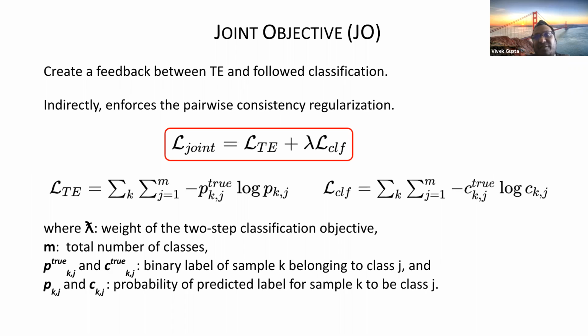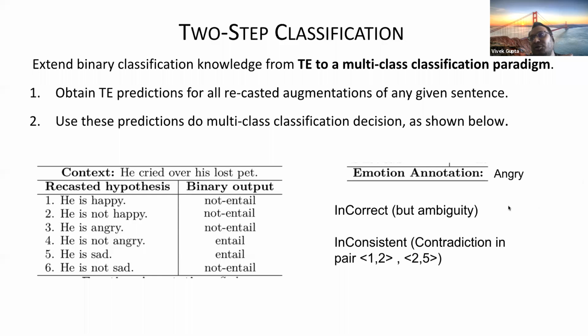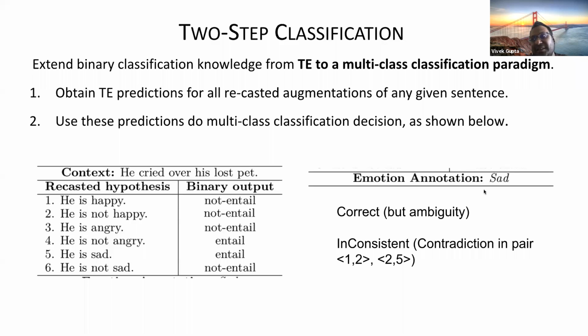There is some benefit to doing this jointly, because somehow you know the label is sad from the final output prediction, the label loss. You indirectly also tell what the label of these things should be. For example, if I tell you the emotion annotation is sad and I hide the binary output, you can tell what the label of each of these things should look like in the textual entailment problem.